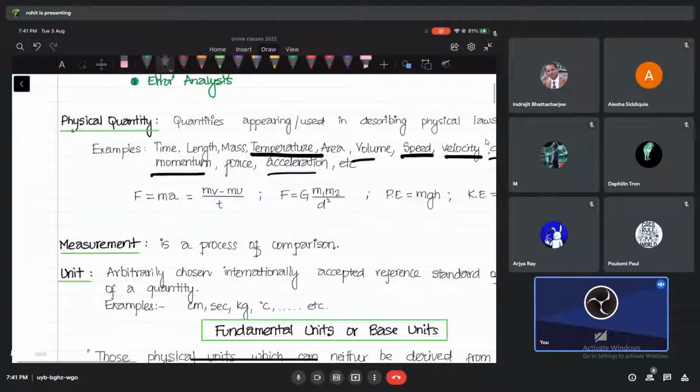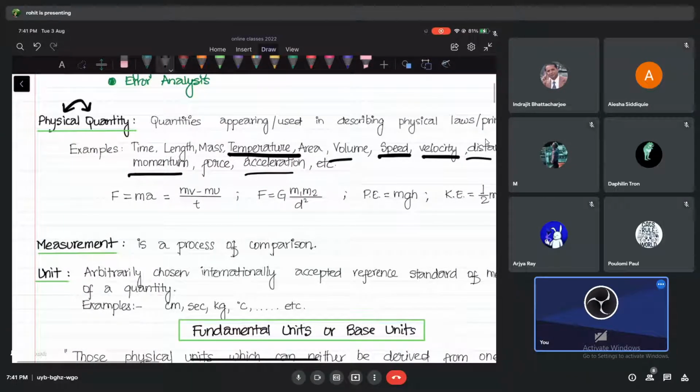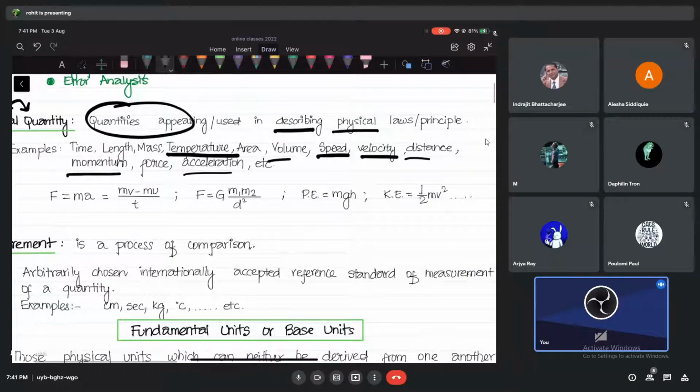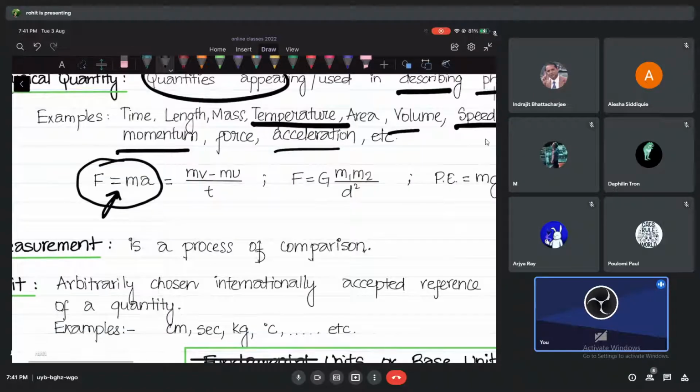Now let's try to understand what is the meaning of physical quantity. See, physical quantity means quantities which appear in describing any physical laws. For example, you can see this one, F equals ma, right? This is your Newton's law, if you have seen. So in this law, we are using a quantity called F, a quantity called m, and a quantity called a. All this I can just directly call them quantities, or we can call them physical quantities, okay?